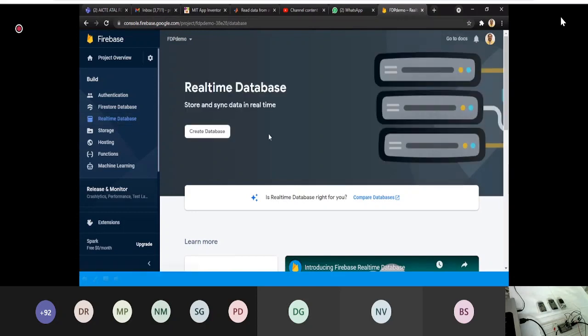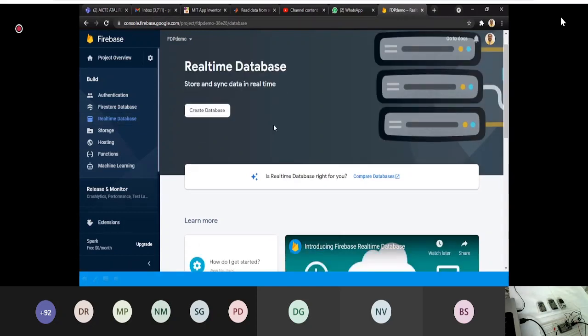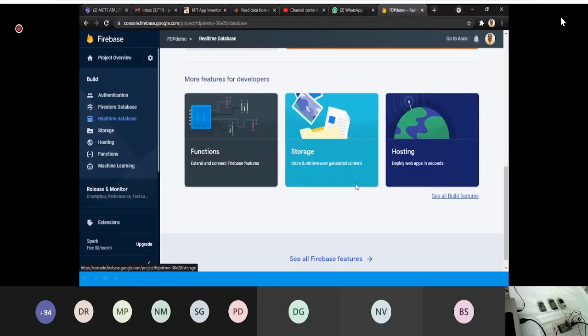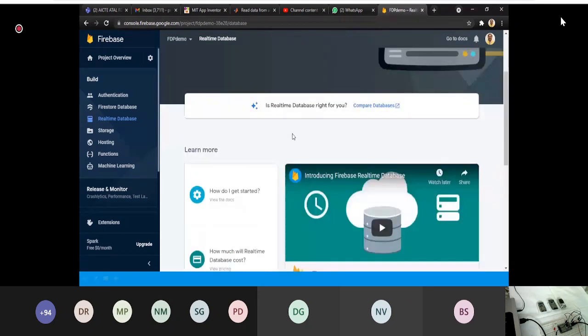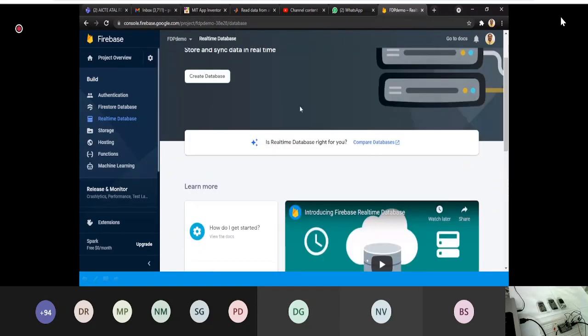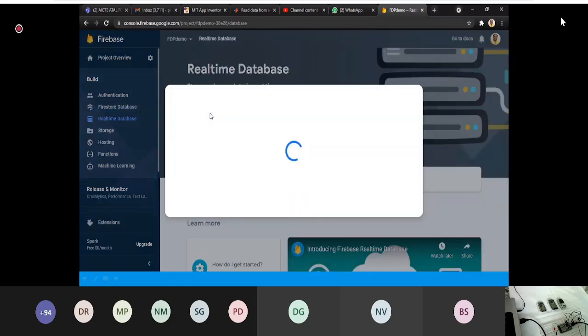There are so many things given here, like how to get started and what the real-time database is. If you would like to learn how the bucket and everything, how the database works, everything is already given here. That will help those who would like to go into detail. Just click on this, read, listen to the videos, and understand everything. Okay. Then click on create database.